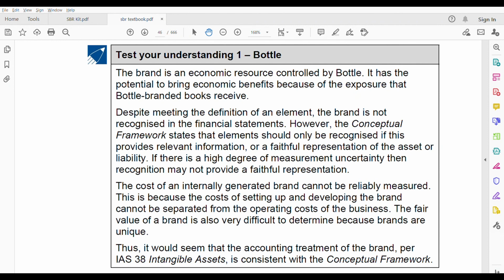IFRS 13 fair value measurement, and I hope that after this, when you go and try to do questions under other standards, whether IAS 16, IAS 38, IAS 40, you will be able to understand. Wherever a fair value question comes, you'll be able to understand it better and apply the knowledge of IFRS 13 there. Okay, so till then, take care and see you in the next standard.